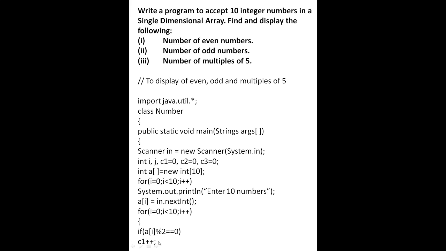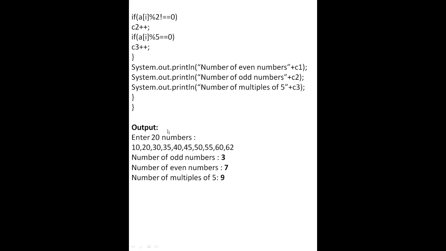Now all even numbers will be stored in C1. Next is if a[i] divided by 2 and the remainder is not equal to 0, then C2. Now all odd numbers will be stored in C2.